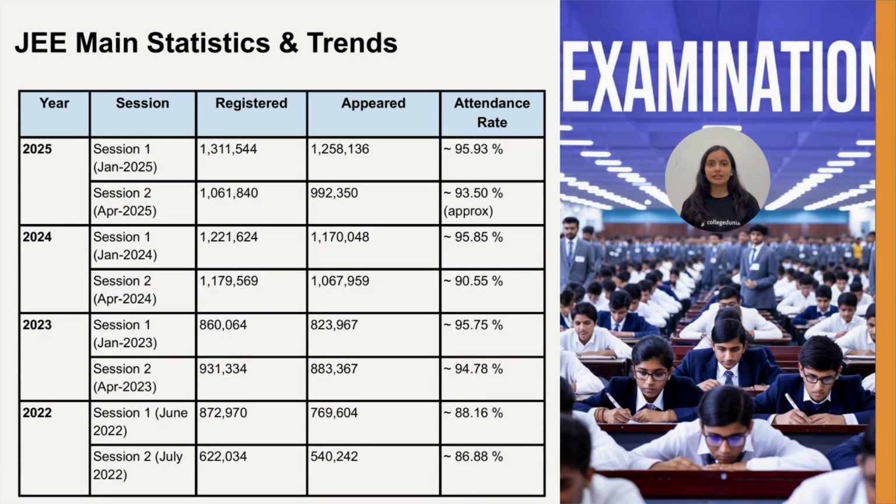Looking at recent trends, the number of registered candidates has risen significantly. In January 2025, over 13 lakh students registered, with an attendance rate close to 96%. In April 2025, more than 10 lakh appeared, with an attendance rate of about 93%. Comparatively, in 2022, attendance was lower at around 86 to 88%. This clearly shows growing participation and competitiveness in recent years.